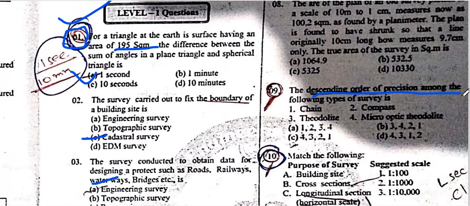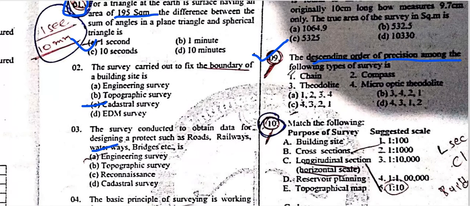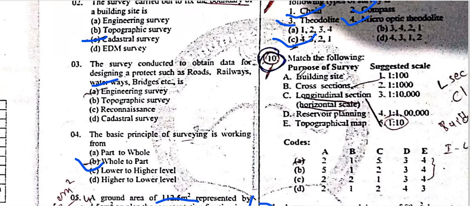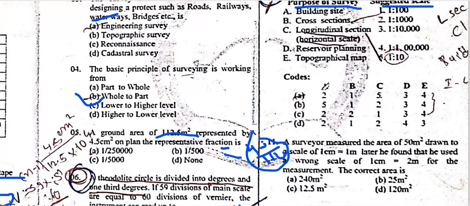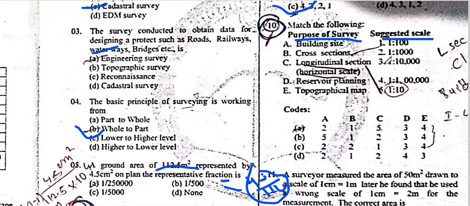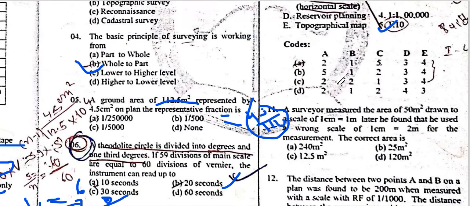The descending order of precision among the following types of survey. What is the descending order? Descending order means from the top, the very precise. First of all is the micro-optical theodolite, then the theodolite, then the compass, and then the chain. So C is the right answer. The purpose of the surveying and suggested scales. First of all, the building site: 1 in 100 cross sections, 1 in 1,000, 1 in 100, longitudinal scale of 1 in 20, and like river planning, where this type of option is very useful.